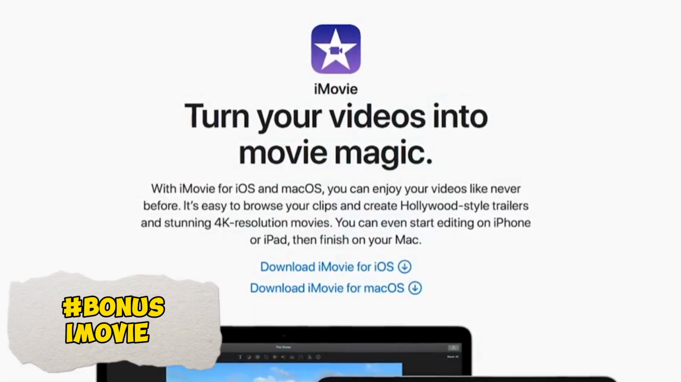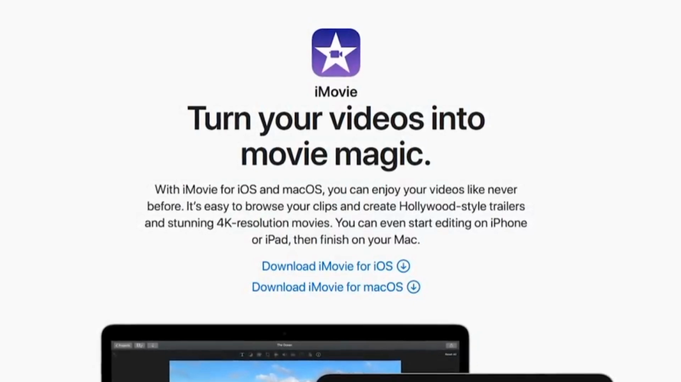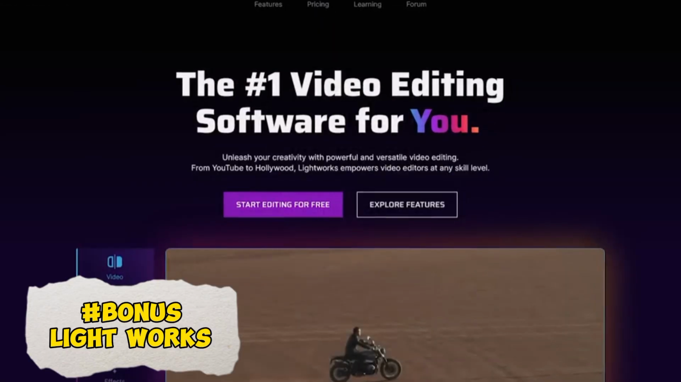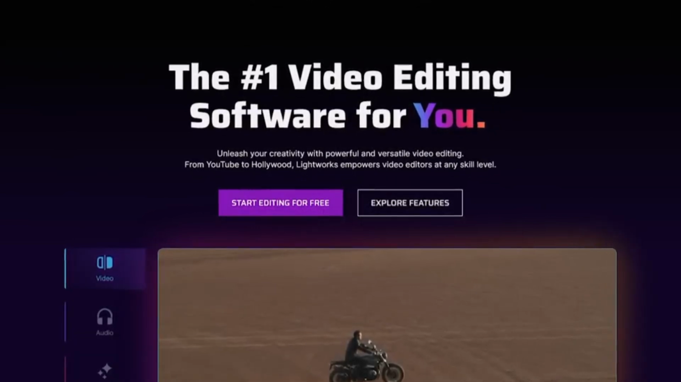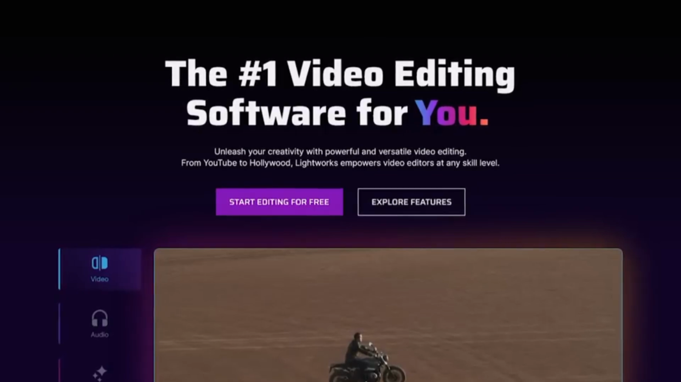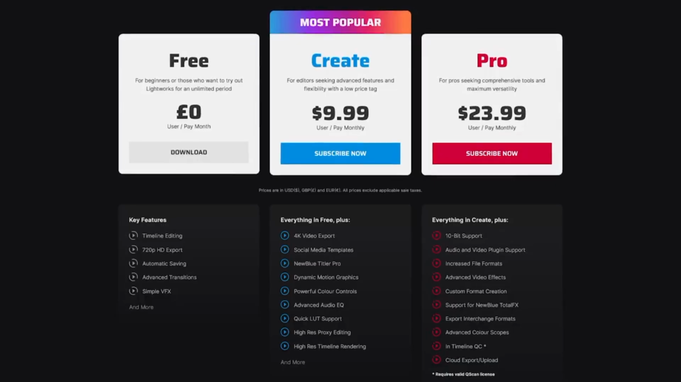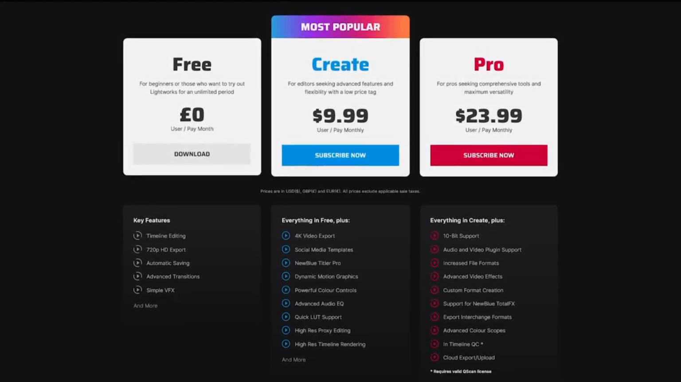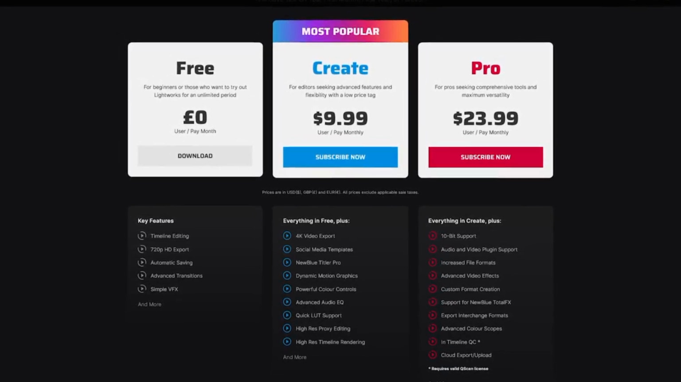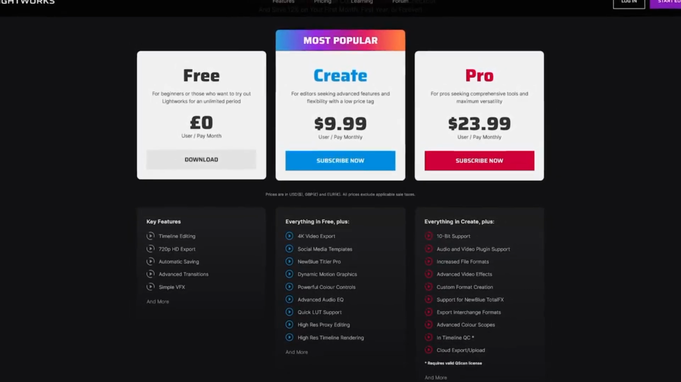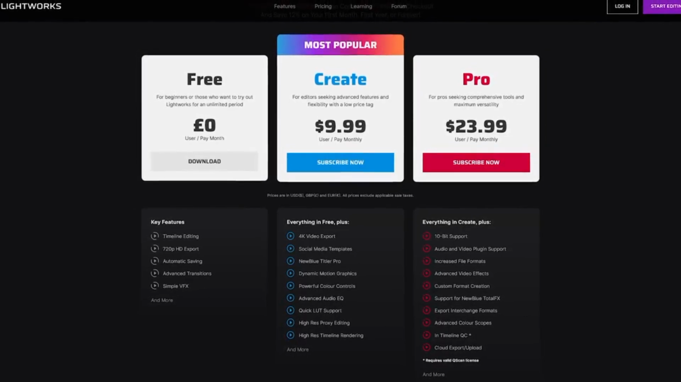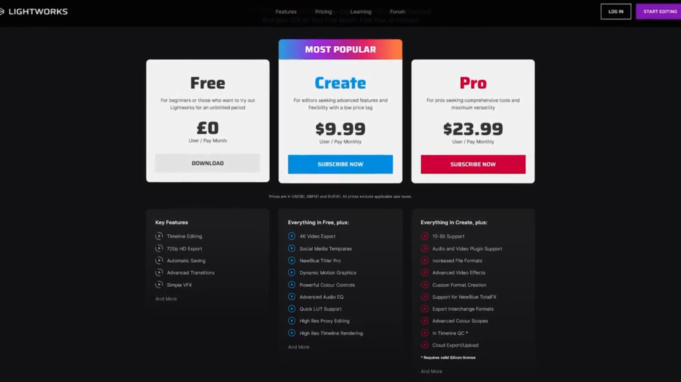iMovie is a user-friendly video editing software for Mac. Lightworks is a professional-grade video editing software renowned for its powerful editing tools and intuitive interface. Used in Hollywood productions, it offers real-time effects, multicam editing, and advanced trimming features. Compatible with Windows, macOS, and Linux, Lightworks supports various formats for seamless video production.